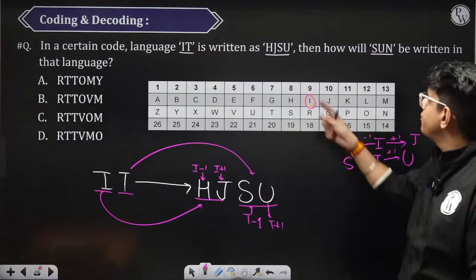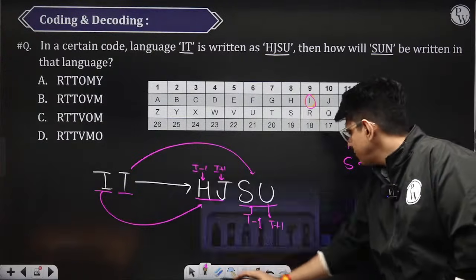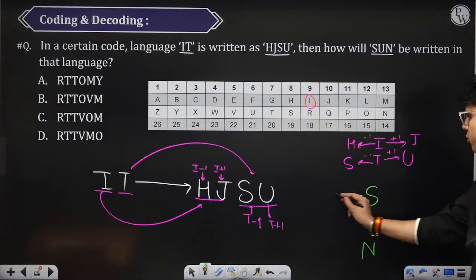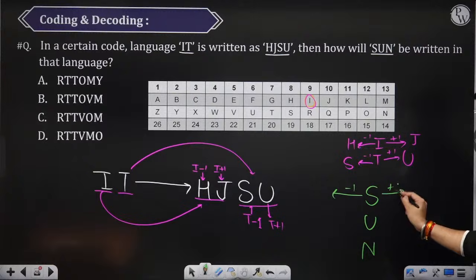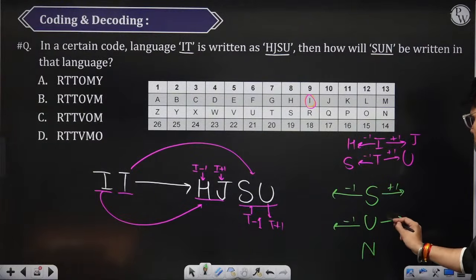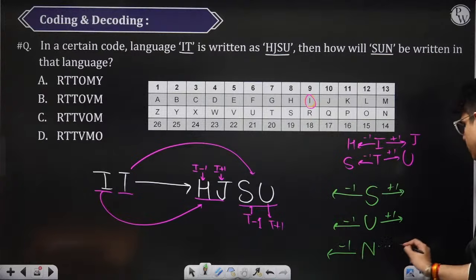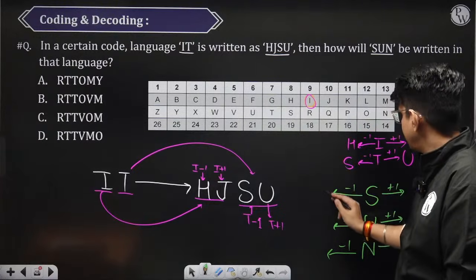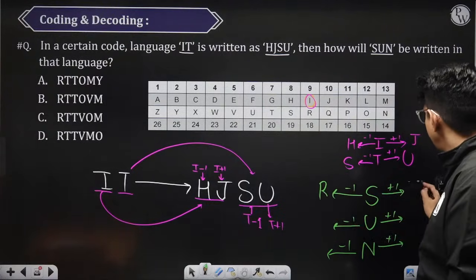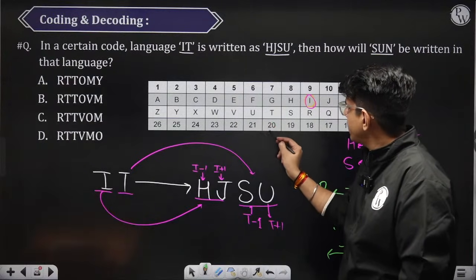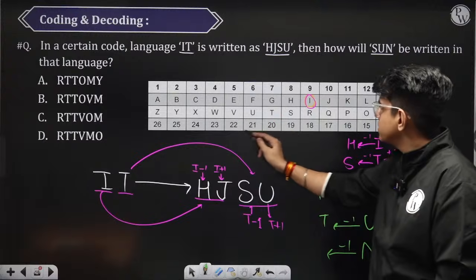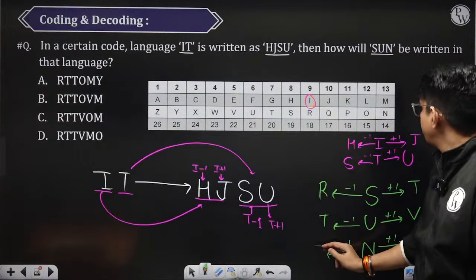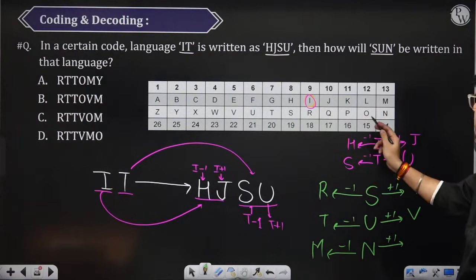So similarly we will do this for SUN. Sun is S, U, N. We have to do -1, then +1 for S, then -1 and +1 for U, and for N also we have to do -1 and then +1. S -1, 19 -1 is 18. This is R. S +1 is T. Similarly, U -1, 21 -1 is 20. So this is T. U +1 is V. N -1, 14 -1 is 13, M. And N +1 is O.